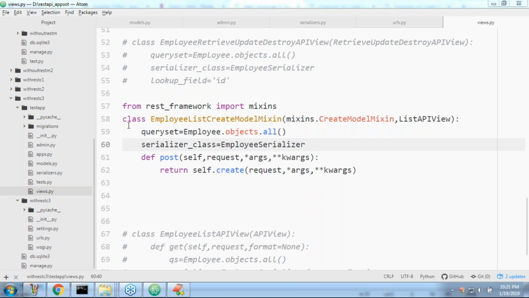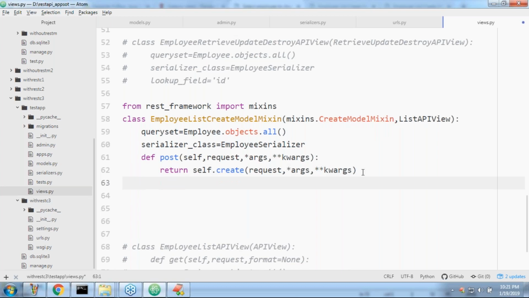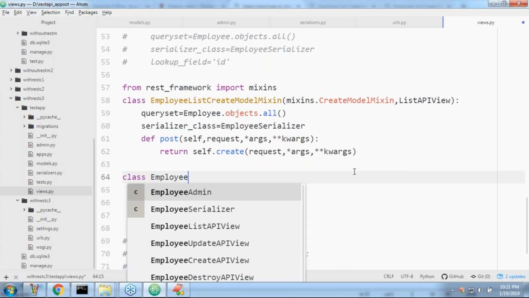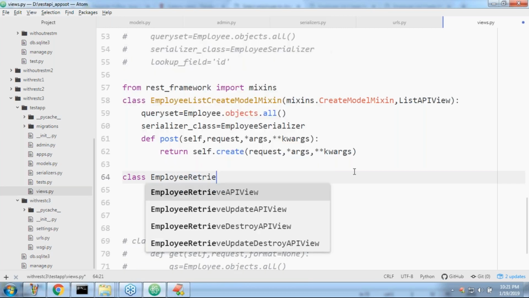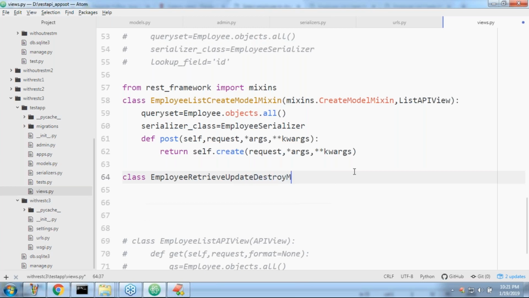That's all. Now by using this, we are in a position to implement the create model mixin, I mean two operations, list operation and post operation, right? In the same way, I want to take one more class, with two endpoints. Employee retrieve, update, destroy model mixin, like I'm taking my own class, right?